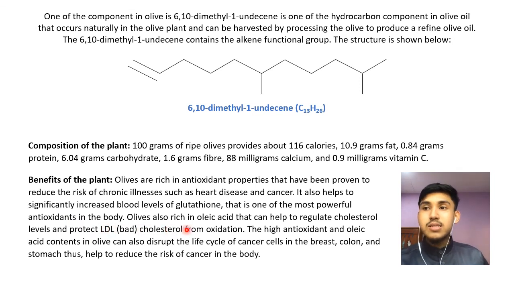Olive is also rich in oleic acid that can help to regulate cholesterol level and protect LDL cholesterol from oxidation. The high antioxidant and oleic acid contents in olive can also disrupt the life cycle of cancer cells in the breast, colon, and stomach, thus helping to reduce the risk of cancer in the body.